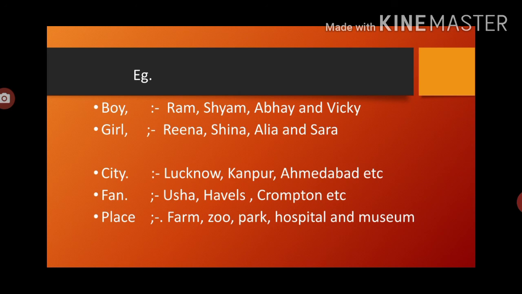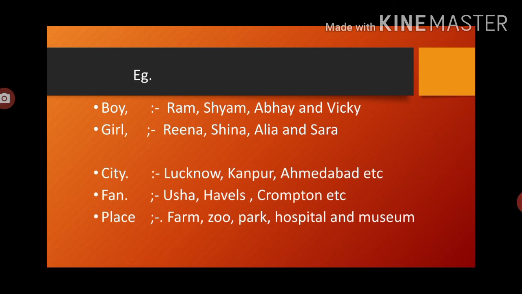Now the second one is Reena, Sheena, Alia and Sara. These four girls are dancing in the auditorium. So what is common over here? They are the girls. So girl is the common word which we introduced. Now Lucknow, Kanpur, Ahmedabad. What is the common over here? What common noun is here? Because this is the name of a big city. So city is the common noun which we introduced here.